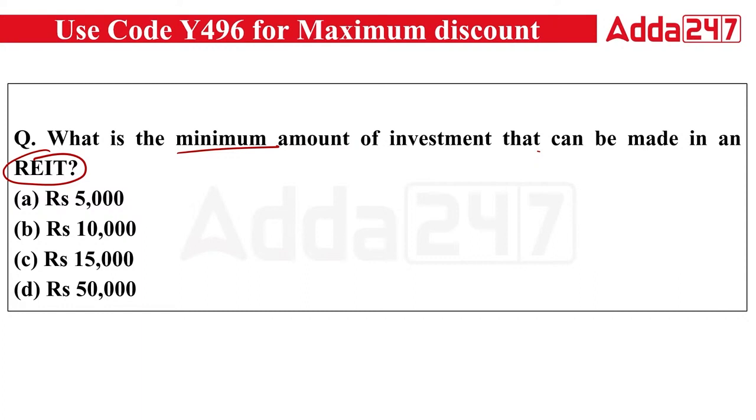Is it 5,000? Is it 10,000? Is it 15,000? Is it 50,000? Which of the following is correct? A, B, C. The investment in the real estate investment trust is allowed from 15,000. And the maximum limit depends on you, how much you can invest. The right answer will be your C option. 15,000 is the minimum amount of investment that can be made in the real estate investment trust.